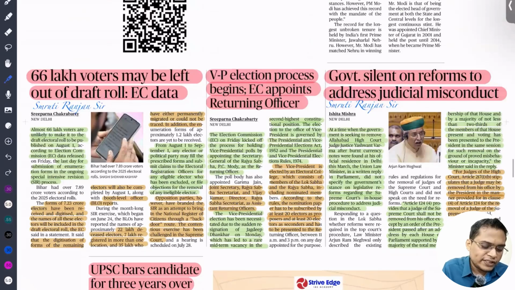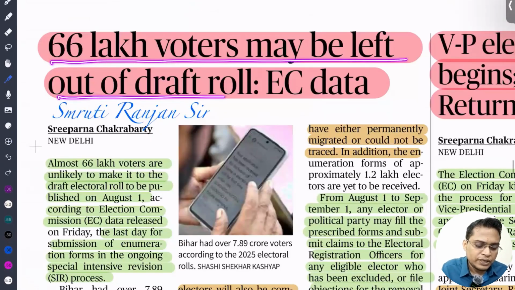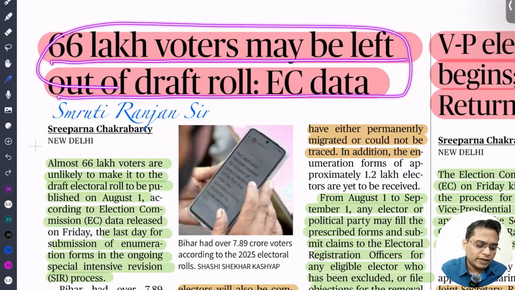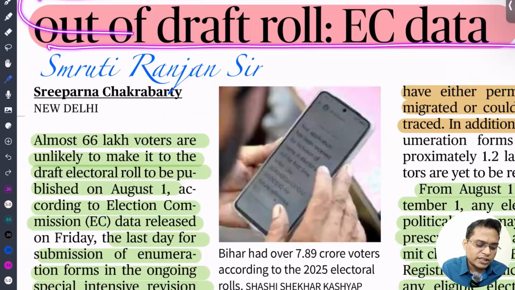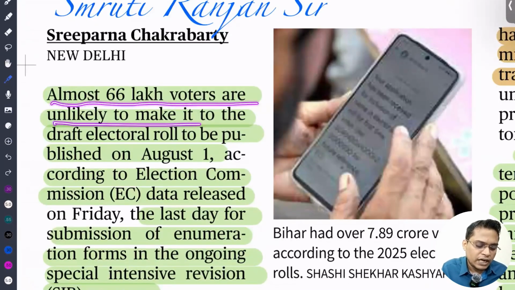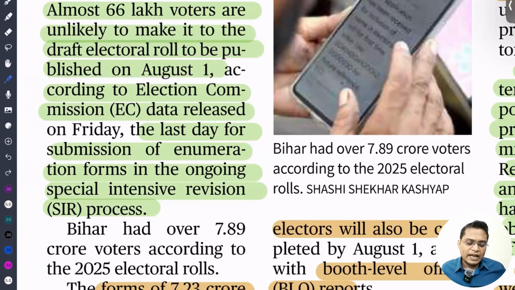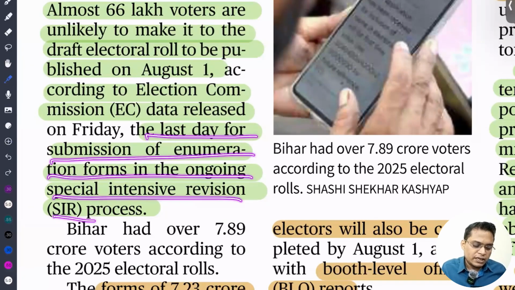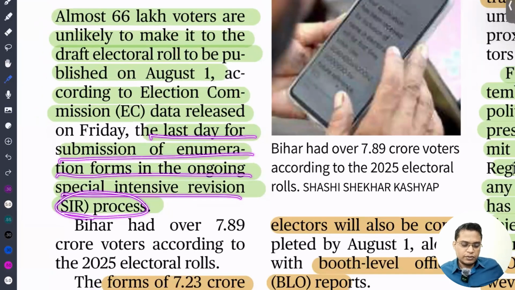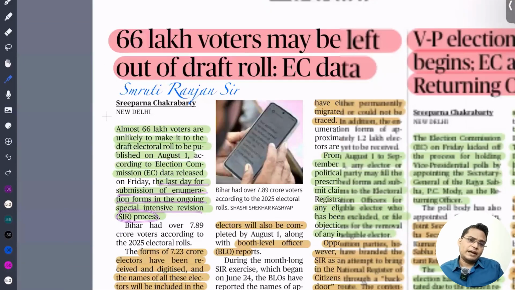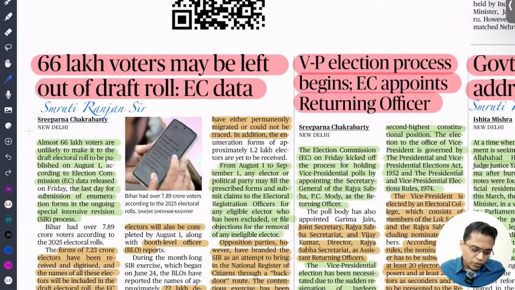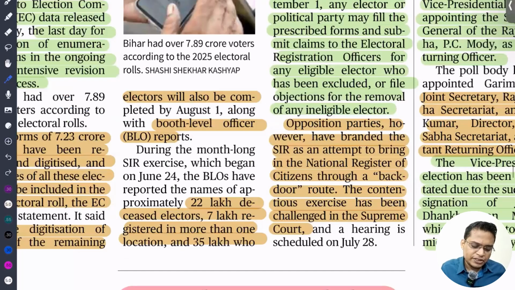So next is 67 lakh voters may be left out of the draft roll. This is what was said by the Election Commission. Almost 66 lakh voters are unlikely to make it to the draft electoral roll to be published on the 1st of August, according to Election Commission data. The last date for submission of the enumeration form in the ongoing special revision drive has passed. So there might be 66 lakh voters left out. Out of that, 22 lakh are deceased, meaning died.